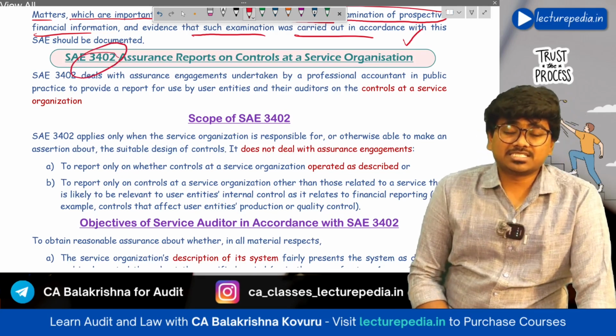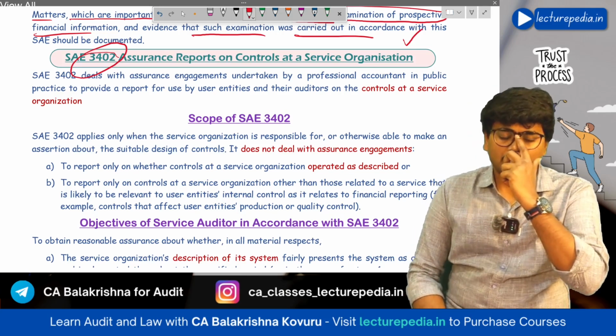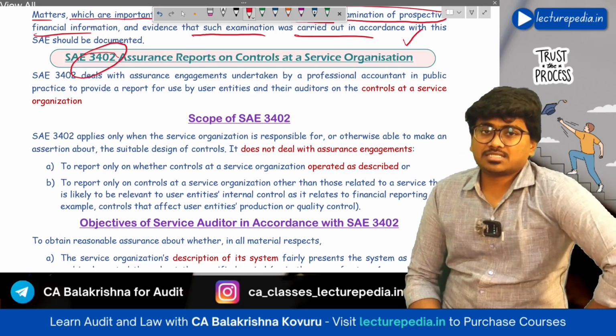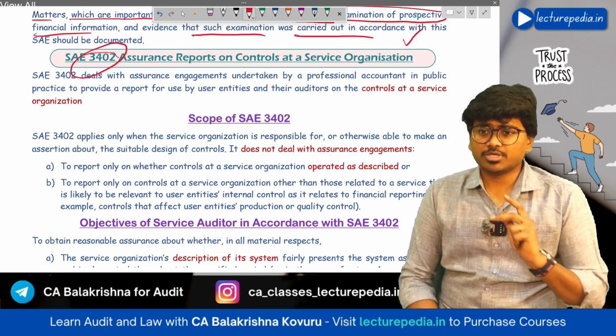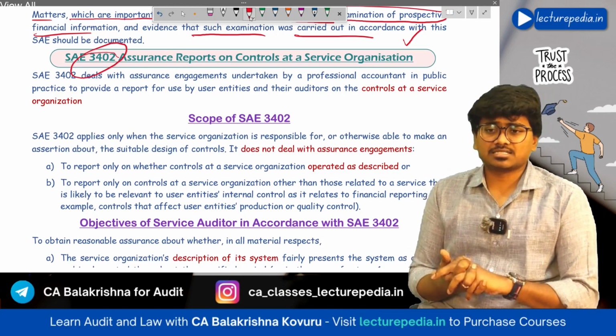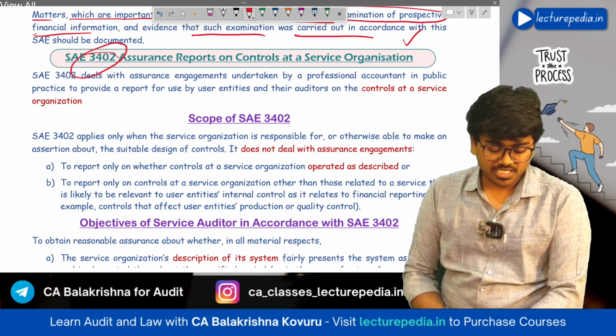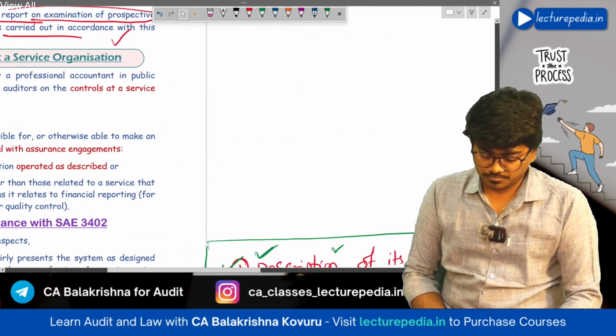3402, which deals with assurance on controls at service organization. Now, if you remember, we have discussed SAE 402. There is a link between SAE 402 and SAE 3402. Before starting this standard, first of all, let me explain the context of this SAE 3402.